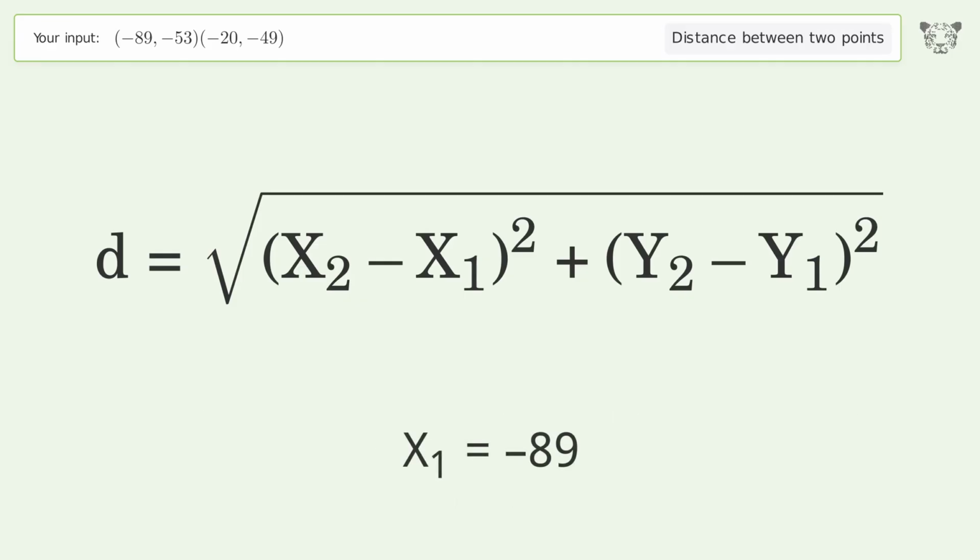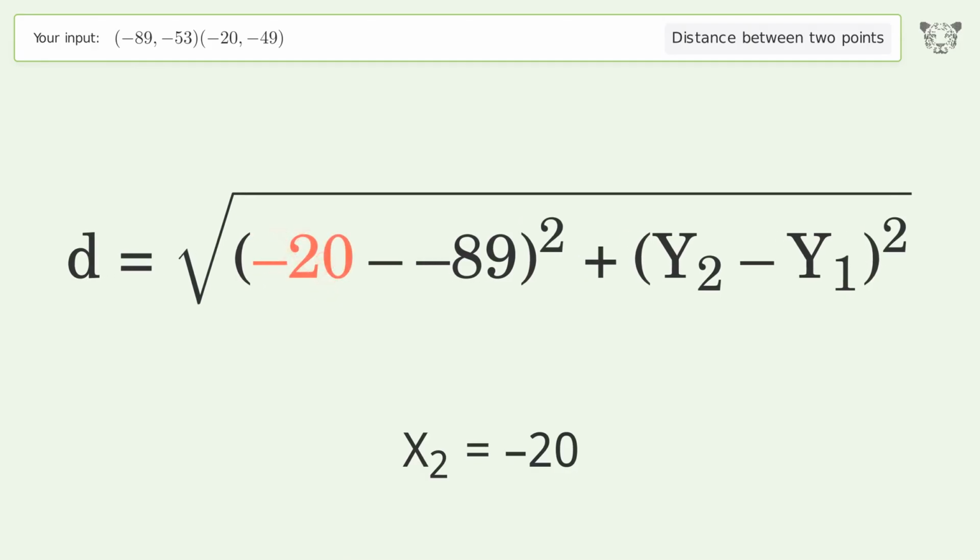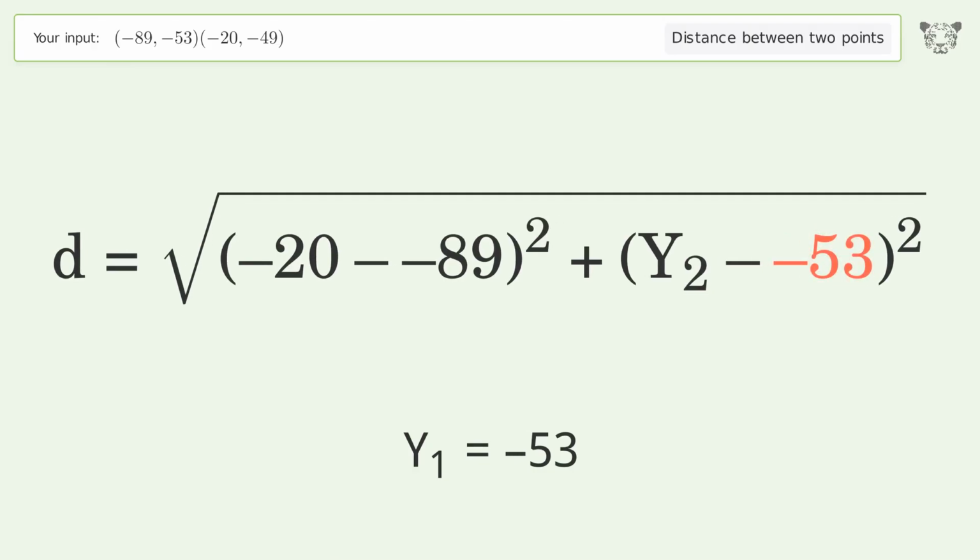x1 equals -89. x2 equals -20. y1 equals -53. y2 equals -49.